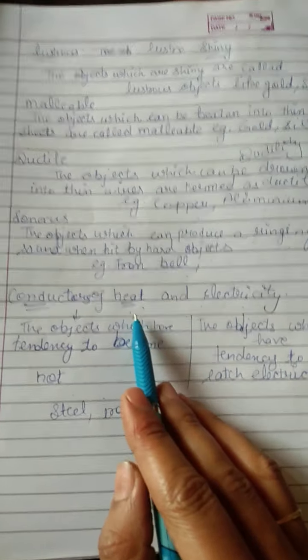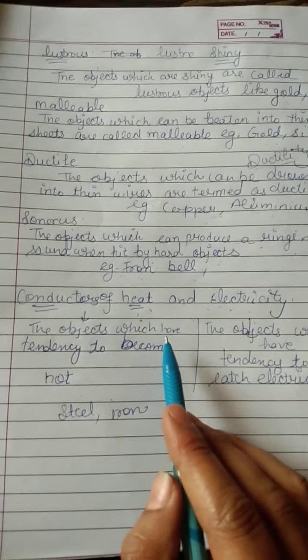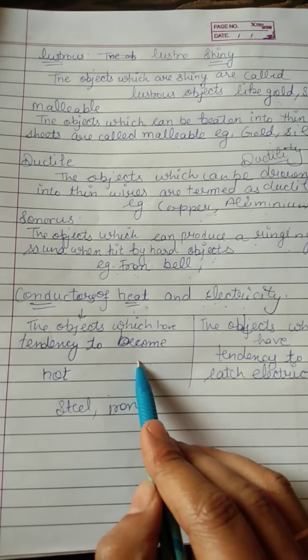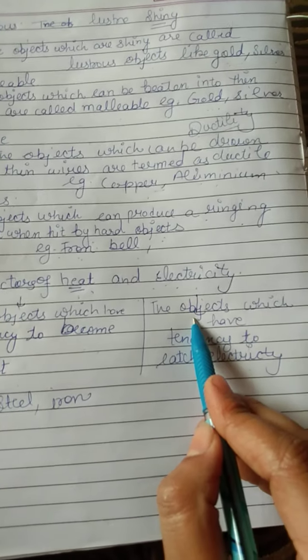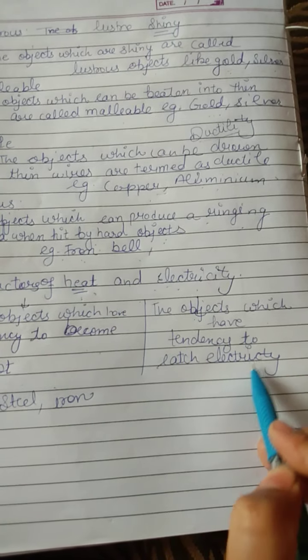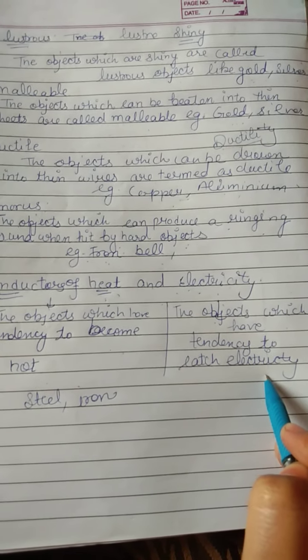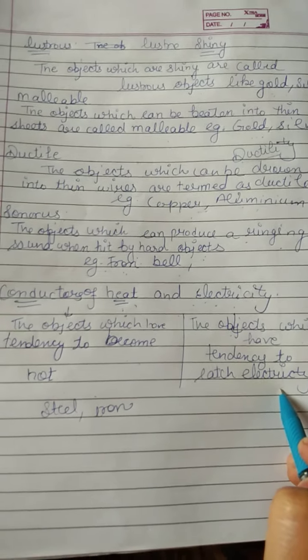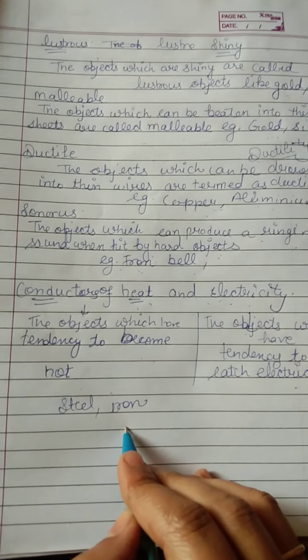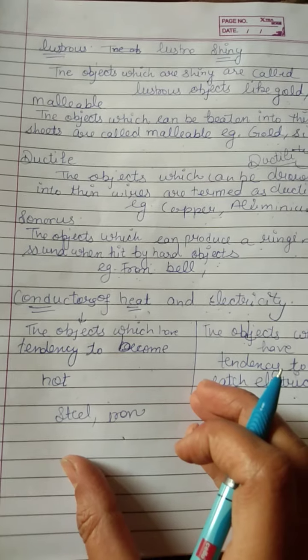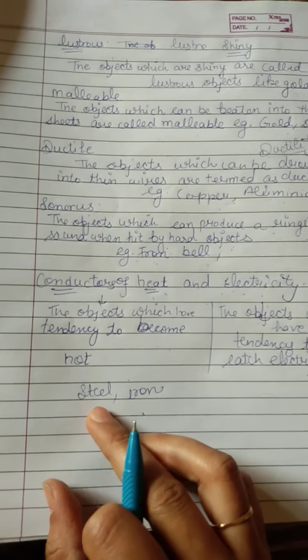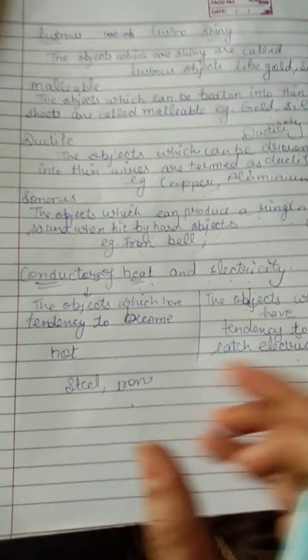Last, conductors of heat and electricity. The objects which have a tendency to become hot are conductors of heat. On the other hand, the objects which have a tendency to catch electricity are conductors of electricity. You have seen in homes, the pan in which food is cooked is mostly made up of steel or iron. When you keep that